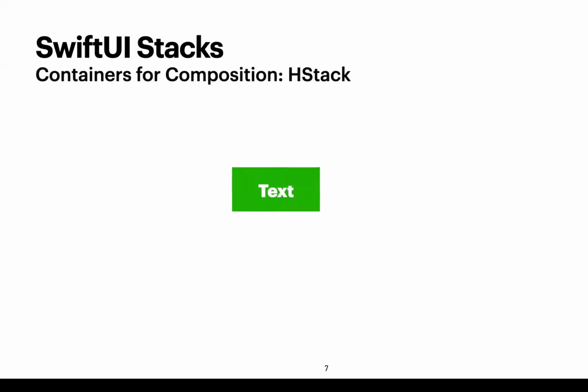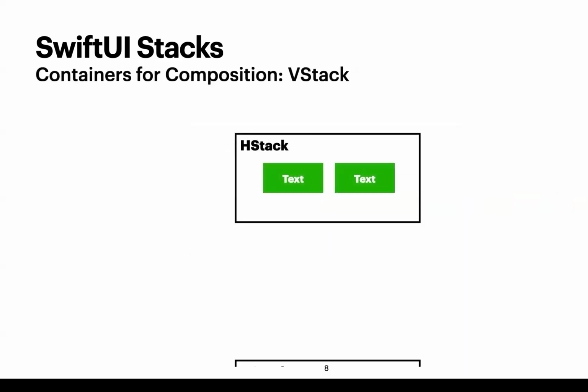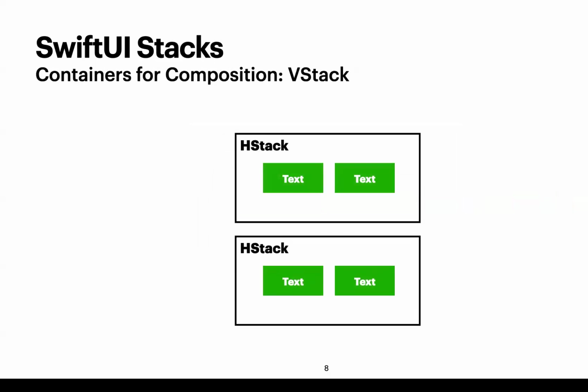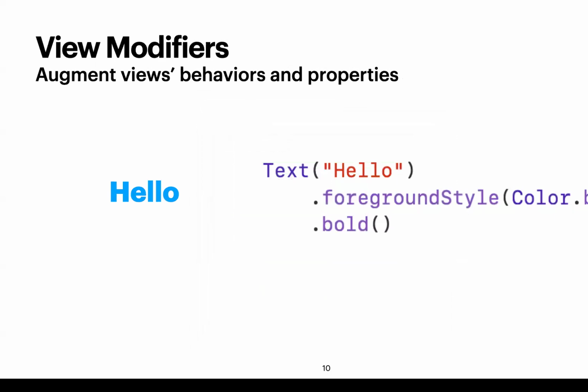Just to recap on stacks, an HStack is a container that aligns its subviews horizontally. A VStack is a container that aligns its subviews vertically, and a ZStack aligns its subviews on the Z axis, so the axis that is pointing away from or towards you.